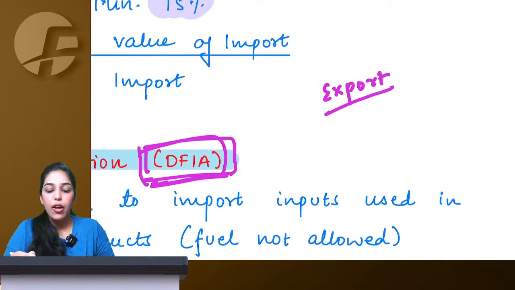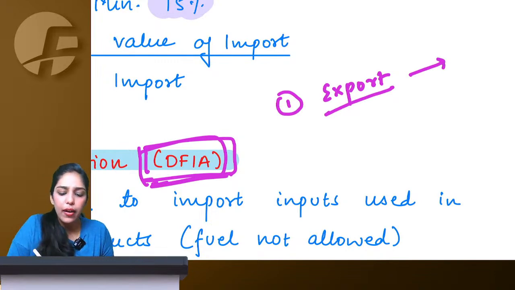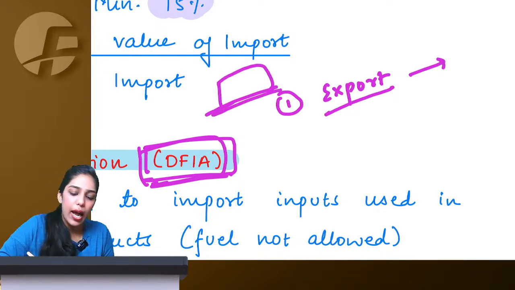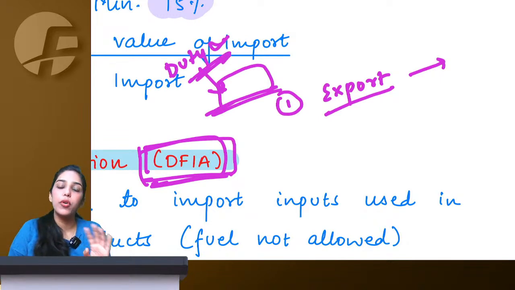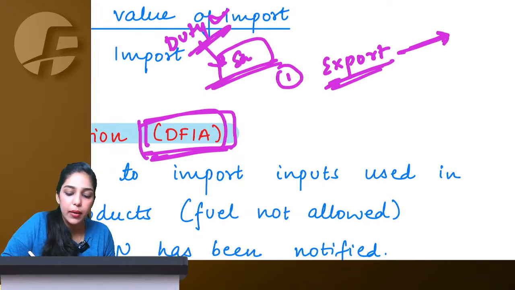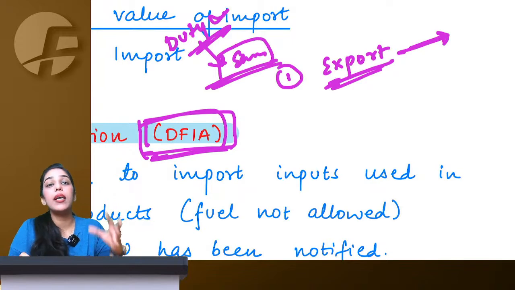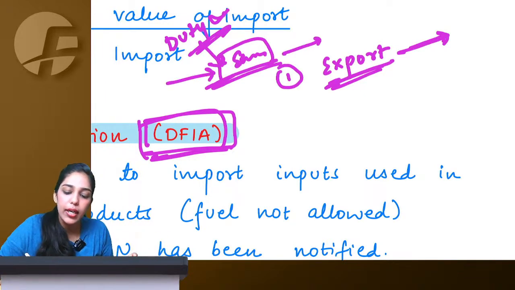Here what they are saying is, first you export something. Let's say this is your warehouse, I had imported some goods and here I paid duty, and ultimately I made something and I exported. Means my warehouse is empty again. Now after exporting my warehouse is empty and now I again want to import something, because it is not that I will only import and export one time. This is an ongoing thing that I am going to do. So now again I want to import, again I want to export.